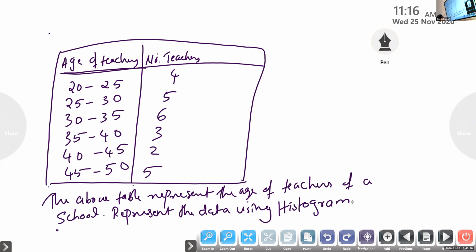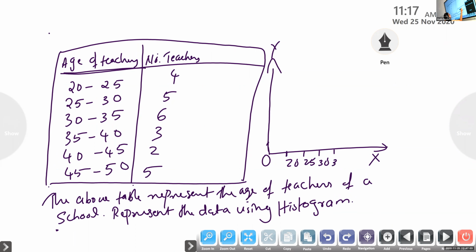So first draw x-axis and y-axis. This is x, this is y. And the classes we will represent on the x-axis. But here we will start with 0 to 20, 25, 30, 35, 40, 45 and 50.